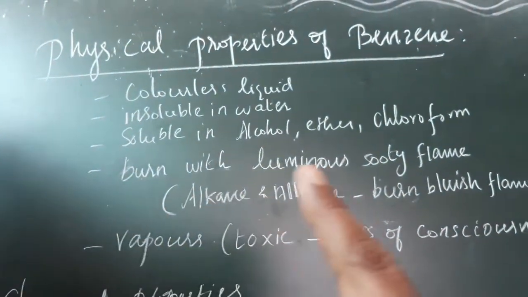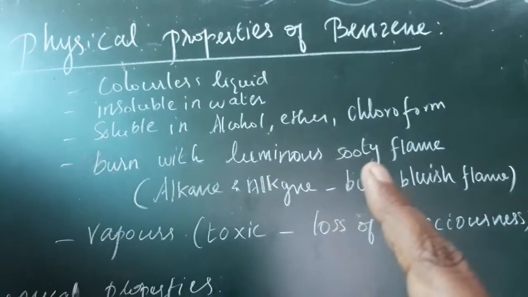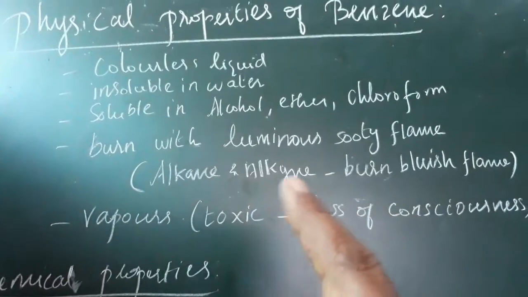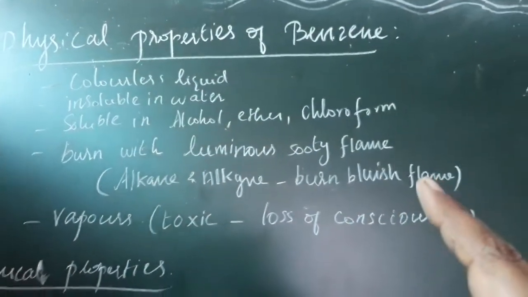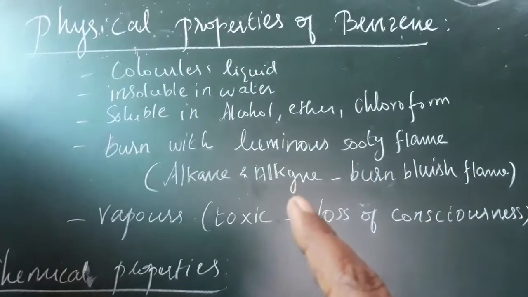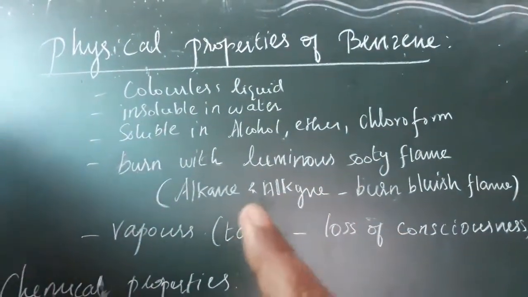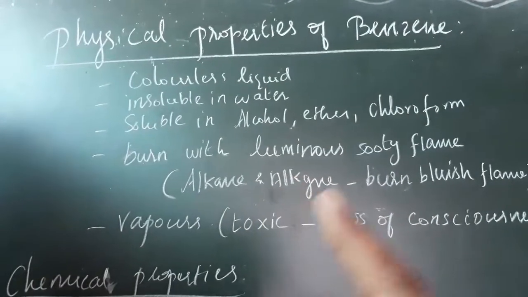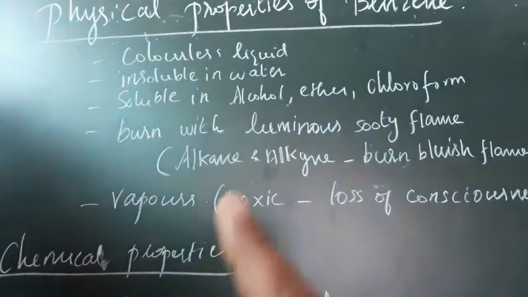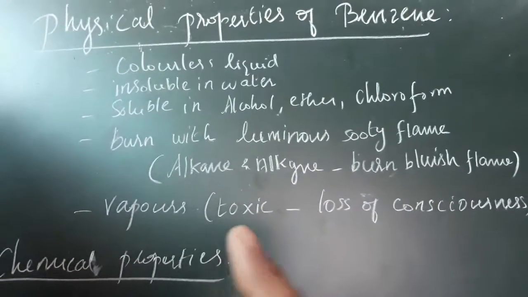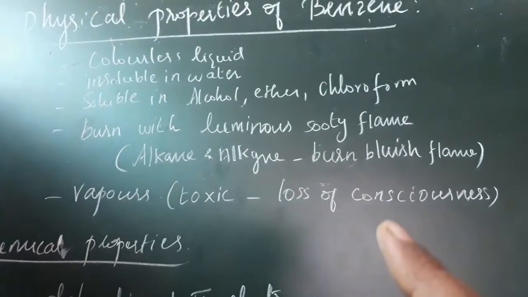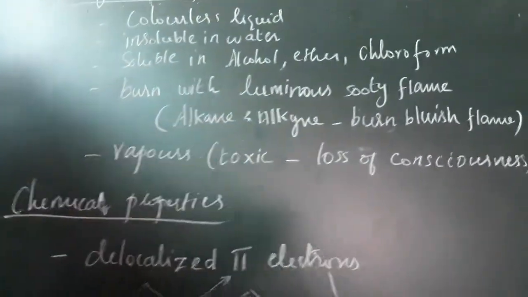Next, it burns with a luminous sooty flame. Sooty flame means nothing but black colored vapor. Next, alkane and alkyne burn with a bluish flame. Why are we comparing with alkane and alkyne? Benzene is an unsaturated compound, as we studied, so that is why it is compared. Next, vapors. The vapors of benzene are toxic, and if you inhale them, what will happen? You will suffer loss of consciousness.